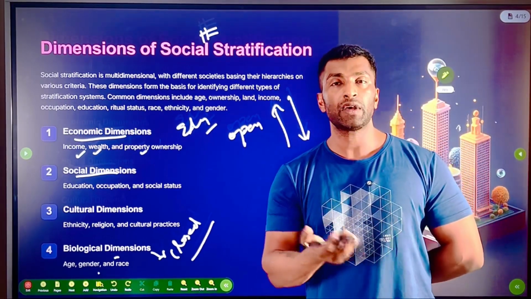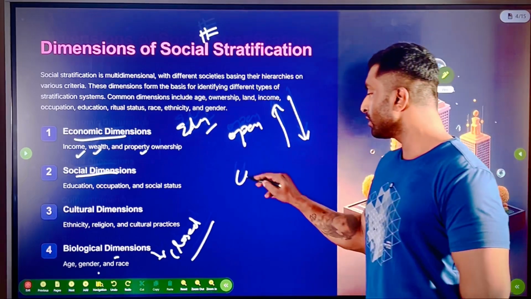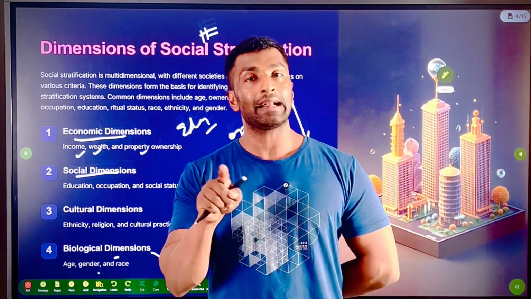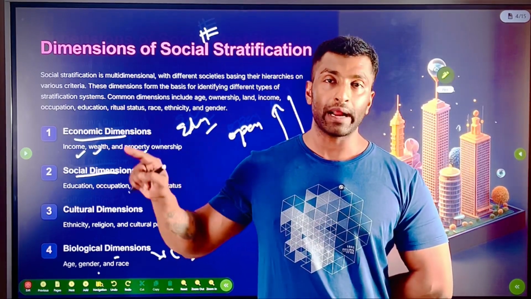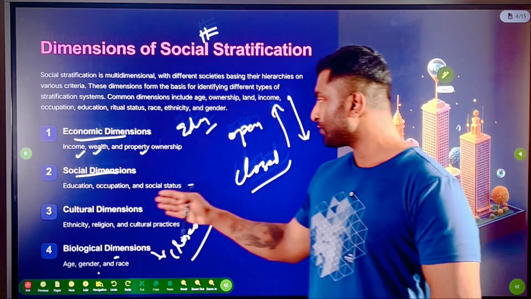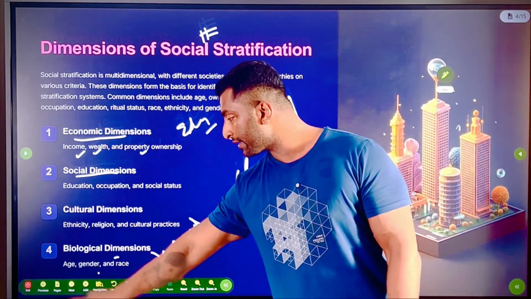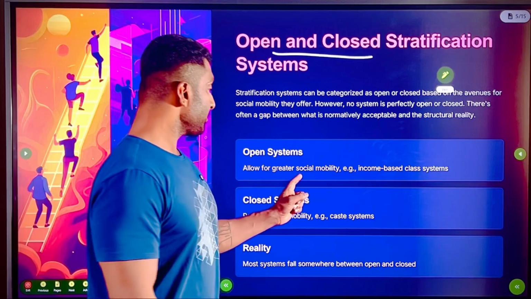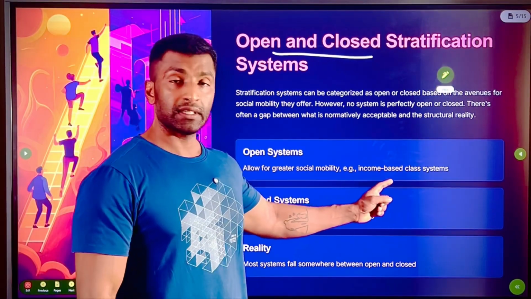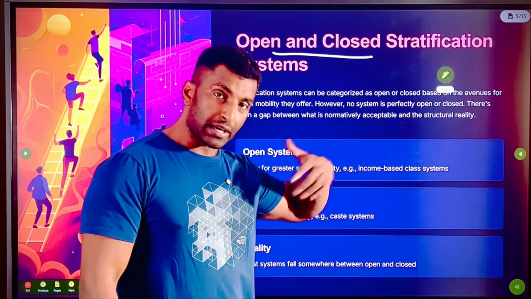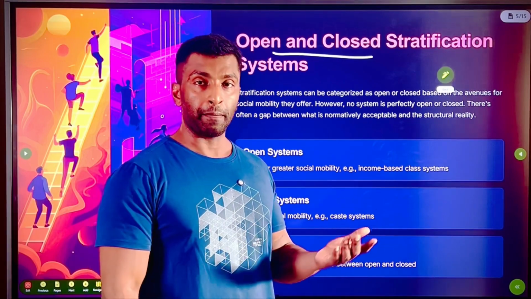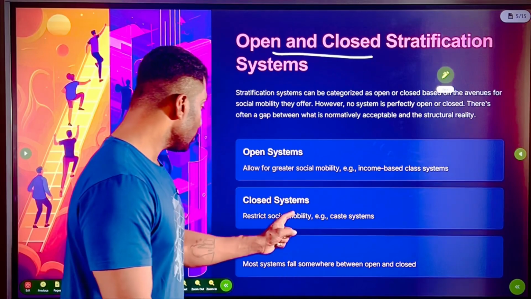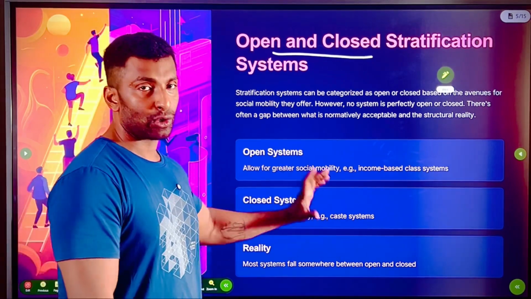But there are cases where movement is not possible. That's what? Closed. For example, caste system. You are born as a Brahmin, you end as a Brahmin. You are born as a Shudra, you end as a Shudra. Okay, so that's what we will be seeing in the next slide. Open and closed system. Open system allows greater mobility, which is income based system. Education based system, which is open. You get education, you can move. Income, you can move. Okay, closed system like caste system, it is closed, no mobility.